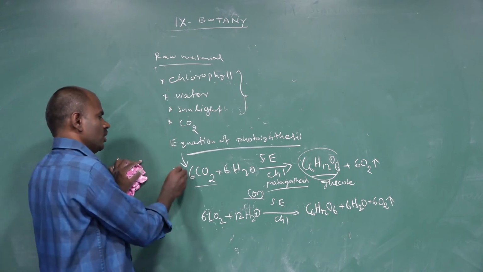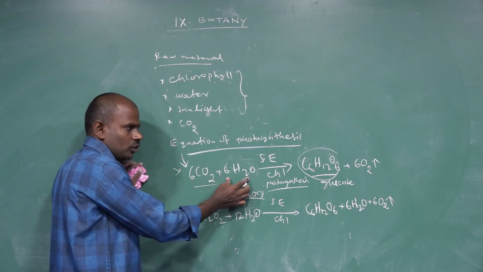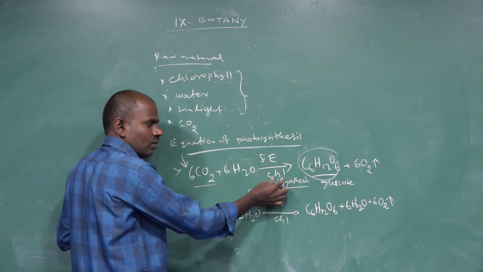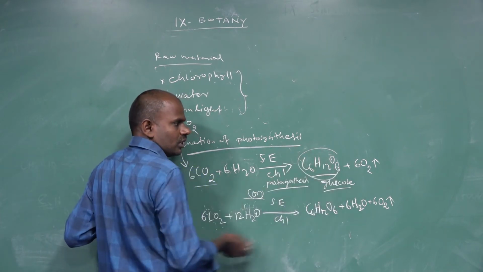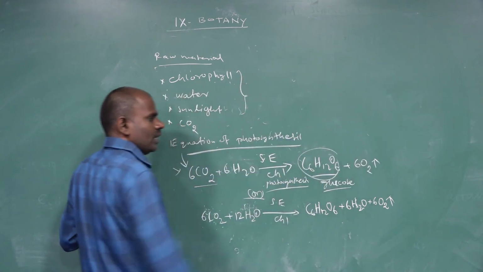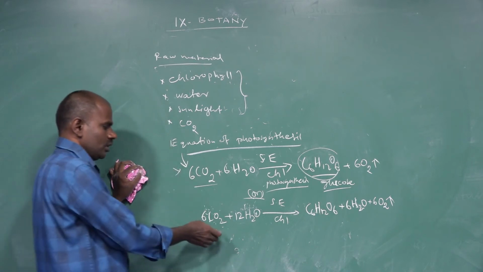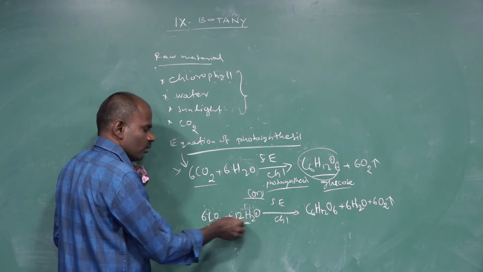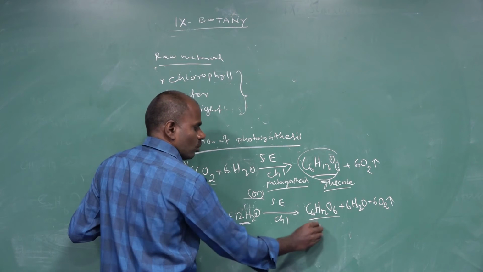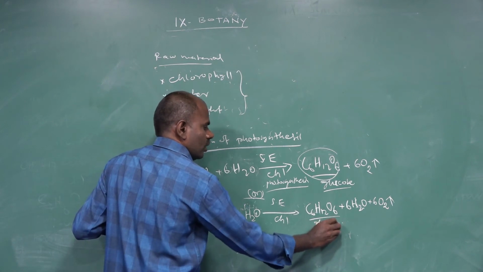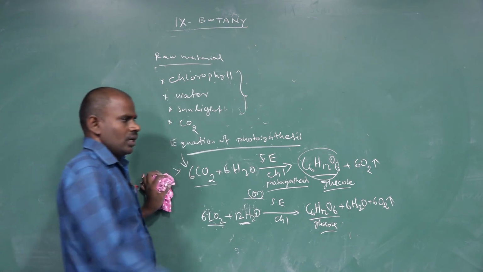The oldest equation for the photosynthesis process: 6 moles of carbon dioxide and 6 moles of H2O, with solar energy and chlorophyll, give the synthesis of food material called glucose, C6H12O6, and 6 moles of oxygen evolved. There's another way of writing the equation: 6 moles of carbon dioxide and 12 molecules of H2O, with solar energy and chlorophyll, give the synthesis of glucose, 6 moles of H2O and 6 moles of oxygen evolved.